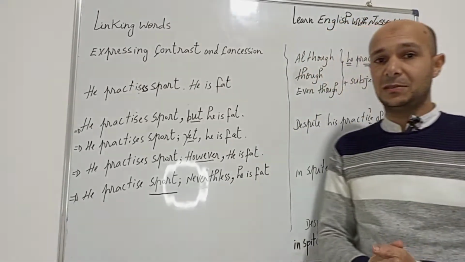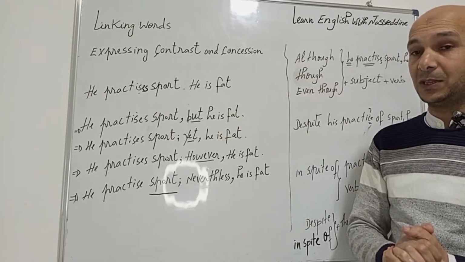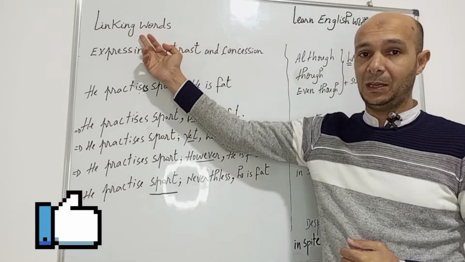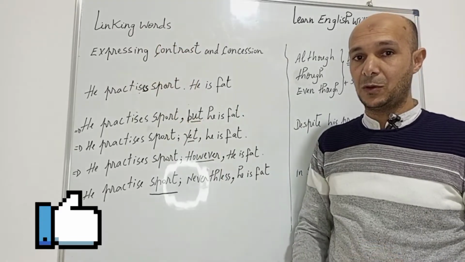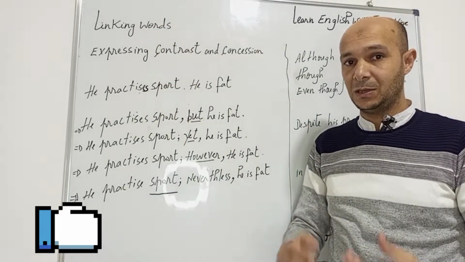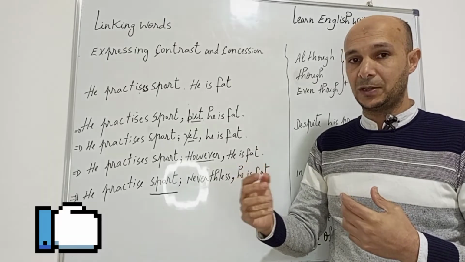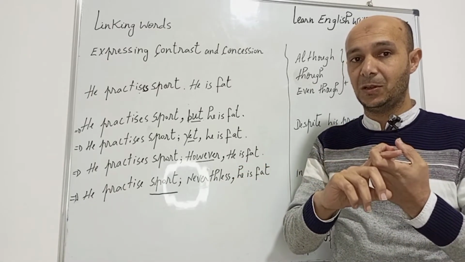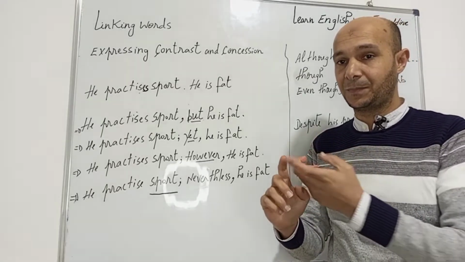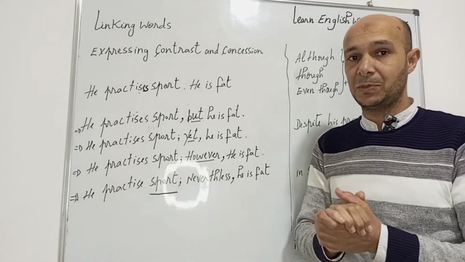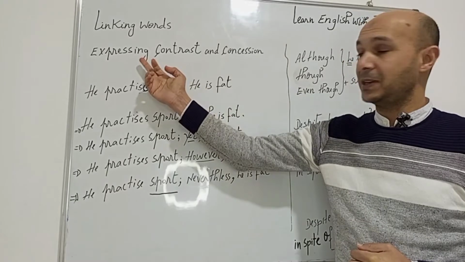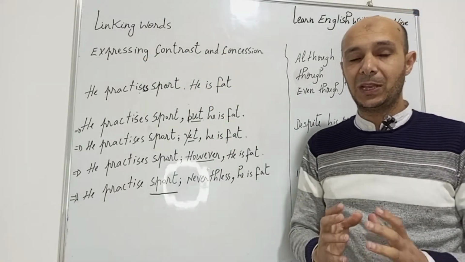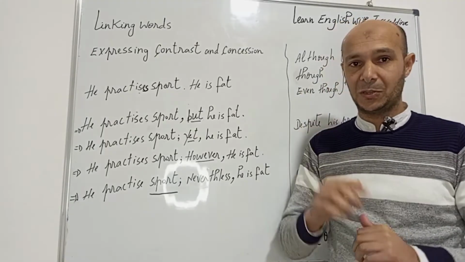So, today's lesson, as you can see from the board, is going to be about linking words. Linking words, what we call adawat rabt. So why do we call them linking words? Because we use them to link between two sentences or two clauses. So our lesson is going to be specifically about expressing contrast and concession.